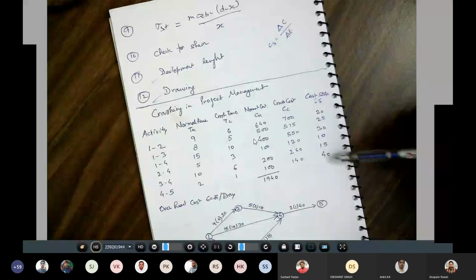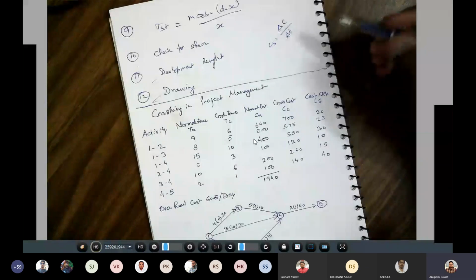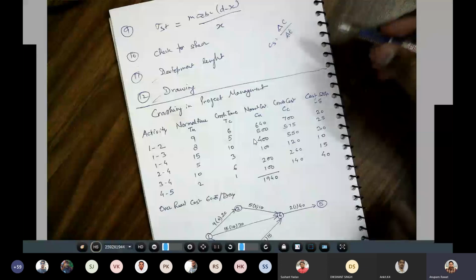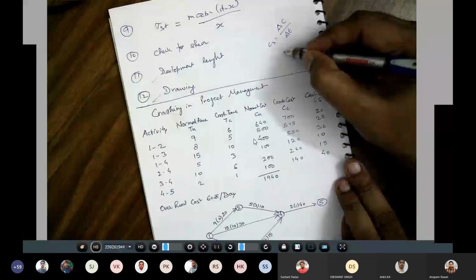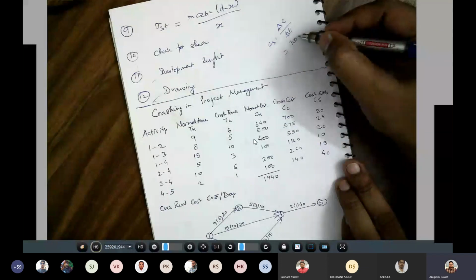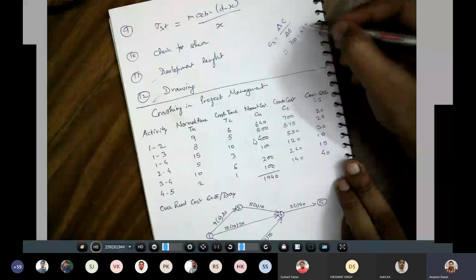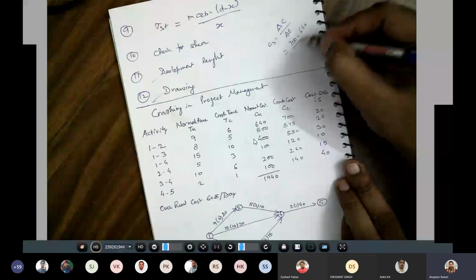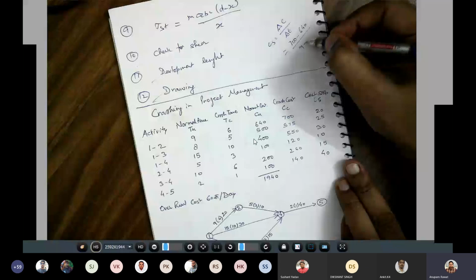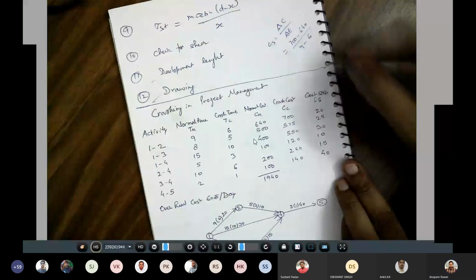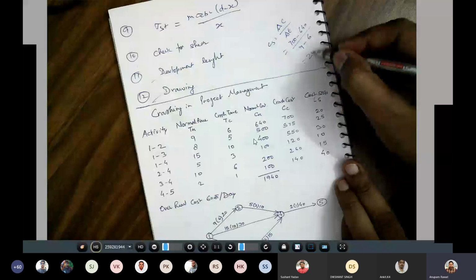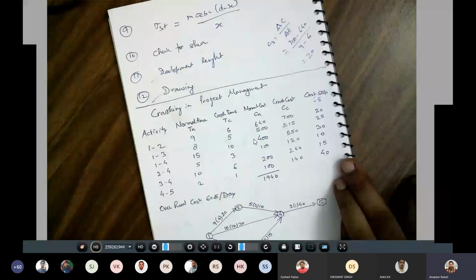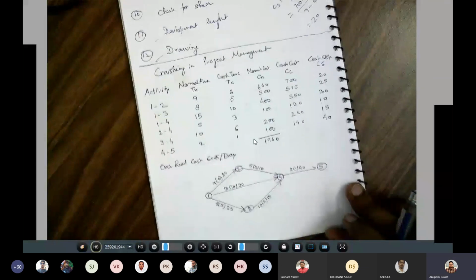How is it calculated? Delta C will be 700 minus 640 divided by 9 minus 6. Once you solve it, that comes to 20. Now based on this you have to draw the network diagram.